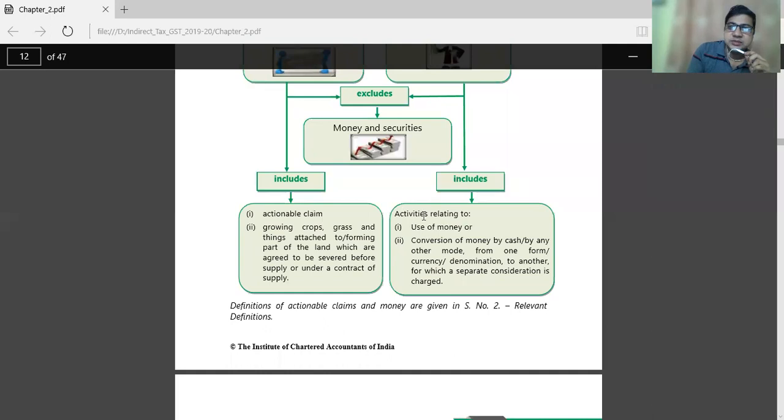Now, services include activities related to the use of money, or conversion of money by cash or any other mode from one form, currency, or denomination to another, for which a separate consideration is charged. These are terminologies you should keep in mind.